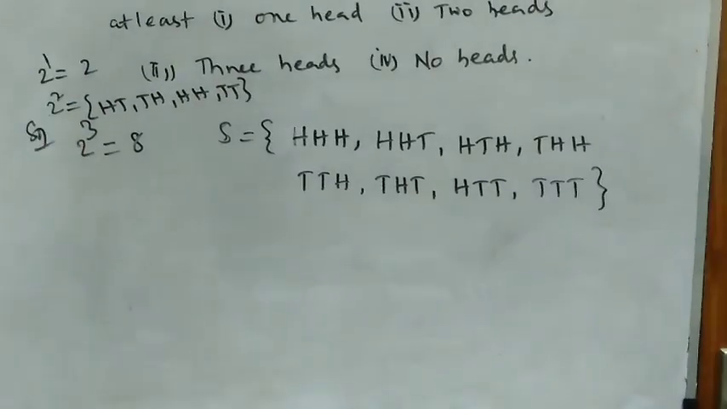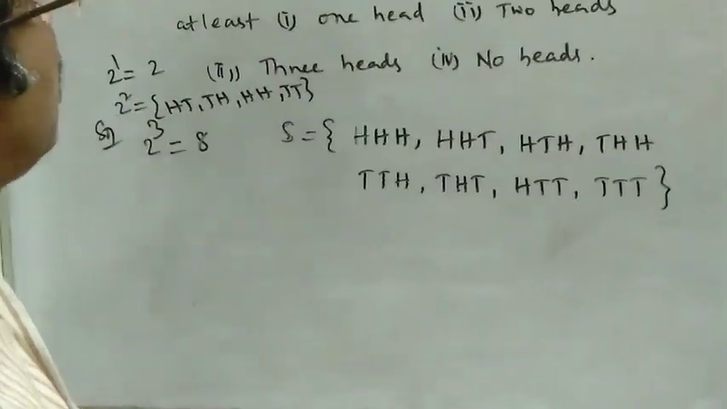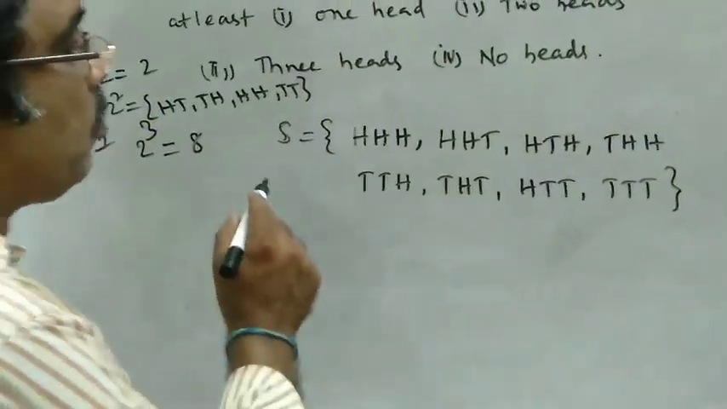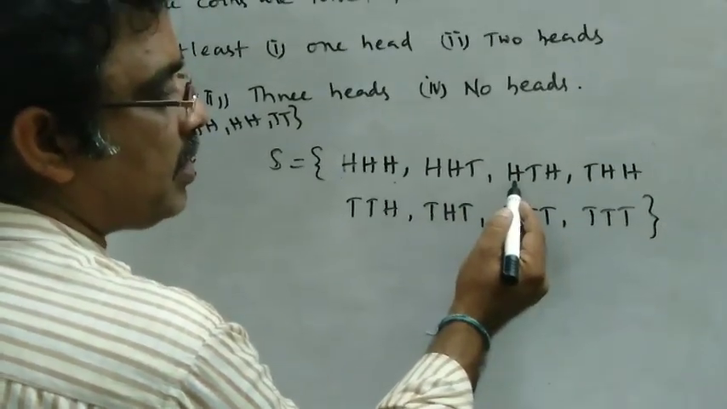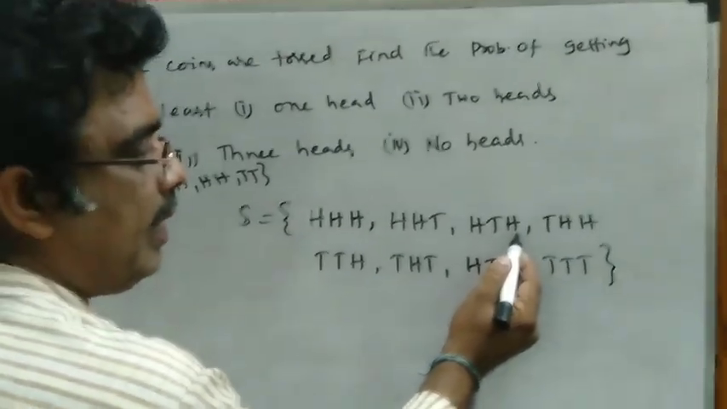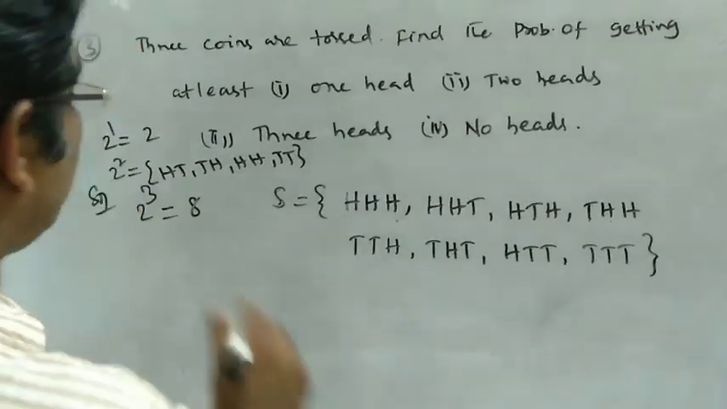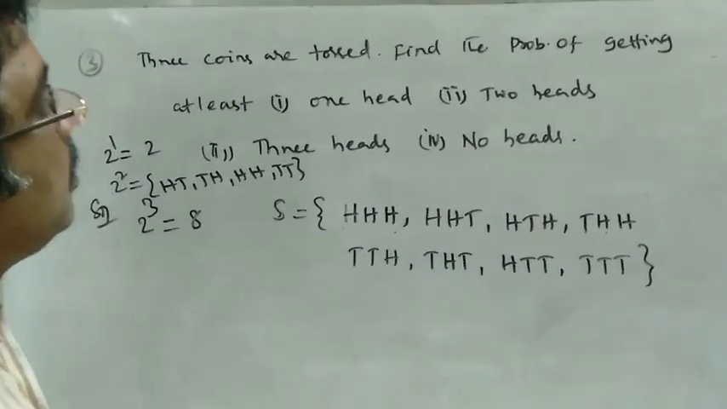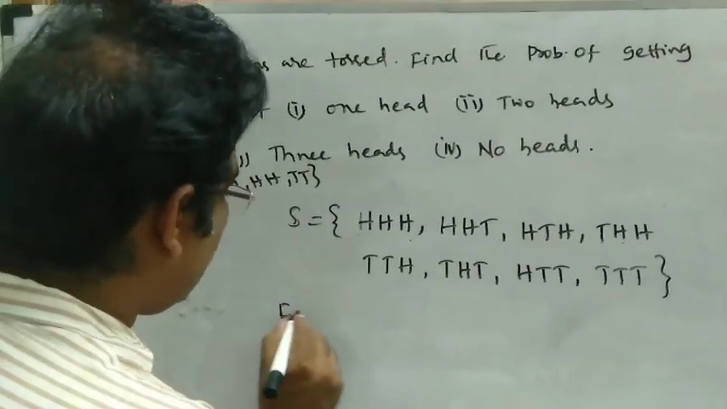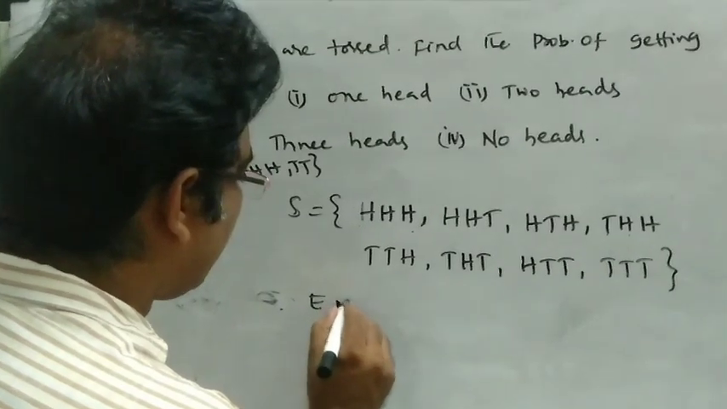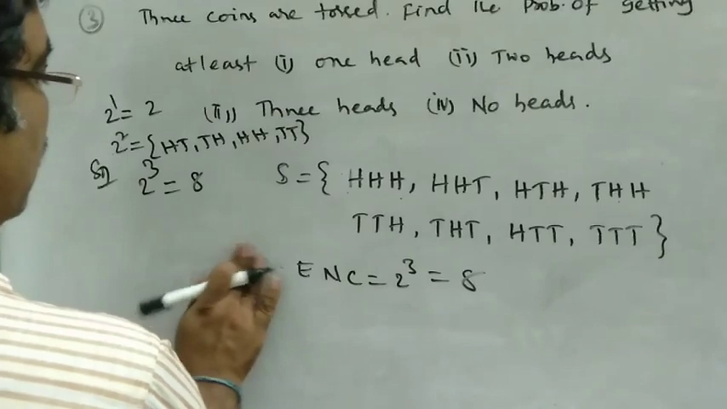These are all the possible cases. If you toss 3 coins, the possible outcomes: 3 may be heads, or 2 heads and 1 tail. First one head, second one tail, third one head. First one tail, then head, head. So these are all the total outcomes. 2 cube is equal to 8. So here the total number of cases, exhaustive number of cases, is equal to 2 cube, which is 8.